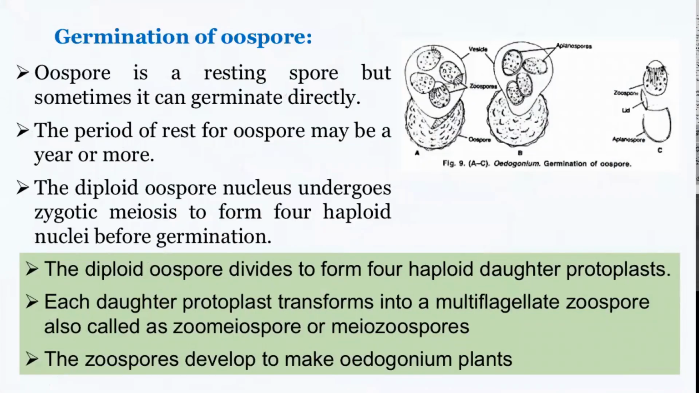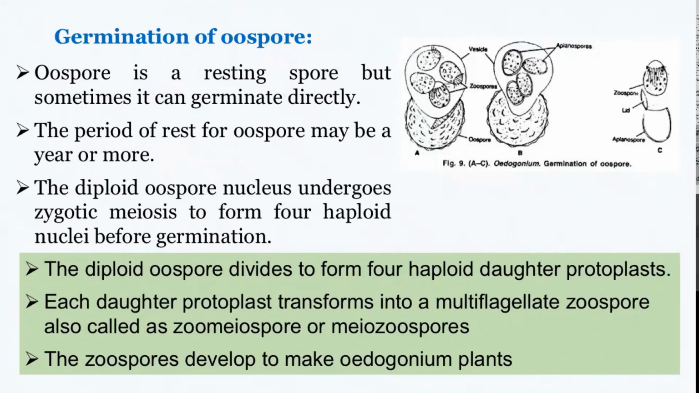So here you can see how the oospore looks soon after it has formed all the ornamentations and wall layers. Once it is liberated from the oogonium, the first thing it does is go to rest for some time before it germinates. This period of rest for the oospore may be a year or more, depending on the species of Oedogonium.